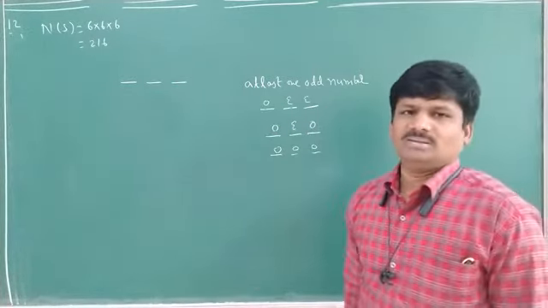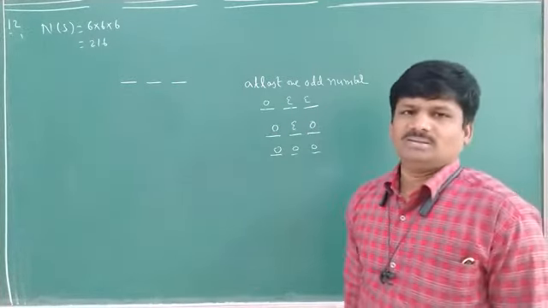These are all you have to count or not? You have to count. That means number of E we have to find. So then what is the probability of E? That means at least one odd number. Number of all possible outcomes of at least one odd number by number of S. That value by number of S means 216.